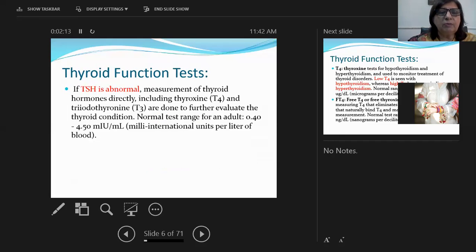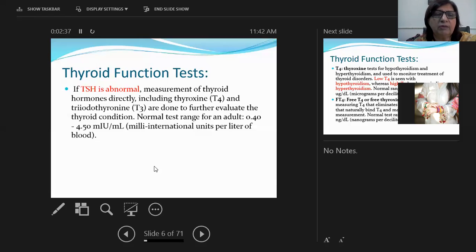If TSH is abnormal, measurement of the thyroid hormones directly, including thyroxine T4 and triiodothyronine T3, is done to further evaluate the thyroid condition. Normal test range for an adult is 0.40 to 4.50 milli international units per milliliter of blood.